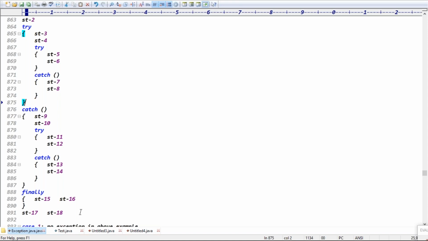Exception raised in statement 2. What is the output now? Guys, exception raised in statement 2. What is the output now?